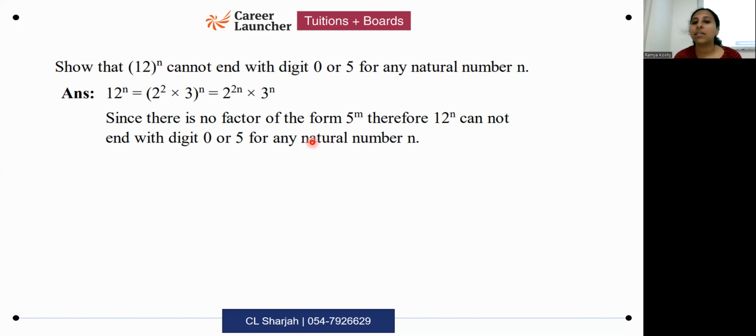There is no factor in the form of 5 raised to something. Or you can just say 5 is not there in the prime factorization. 5 is not a prime factor. That's also fine. Don't worry. You can write like this or you can say 5 is not a prime factor. Hence, it cannot end with 0 or 5. That's all. There'll be 1 mark for this and 1 mark for mentioning the reason. So these are all easy marks which you can obtain for these standard types of questions.